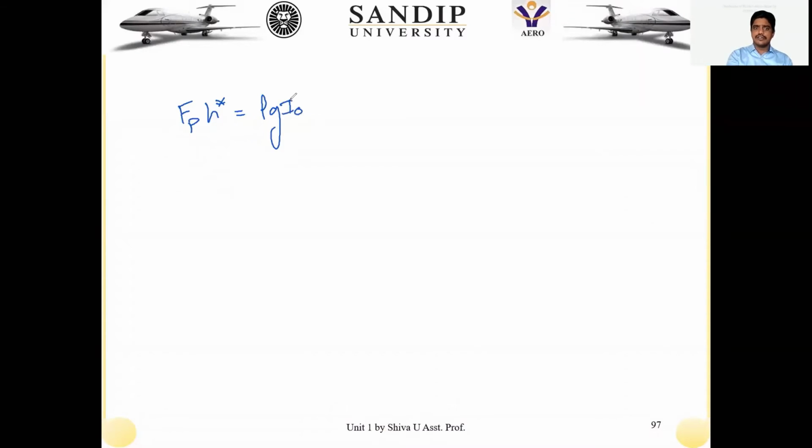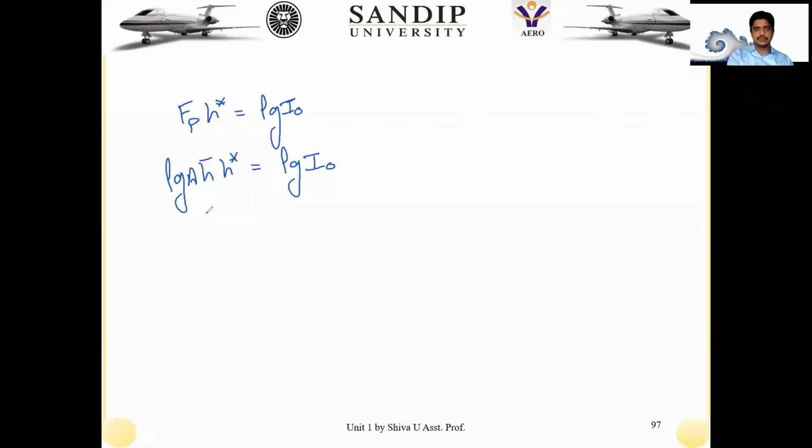But if you see where that h star, where this rho g I naught is resulting from the moment of inertia about the free surface. I naught is nothing but the moment of inertia about the free surface, right? So if I am expanding this total pressure force, that is Fp, I can write this expression as rho g a h bar into h star is equal to rho g I naught.